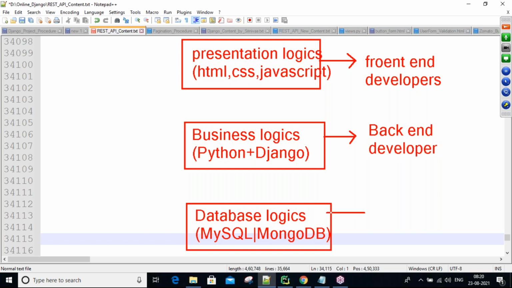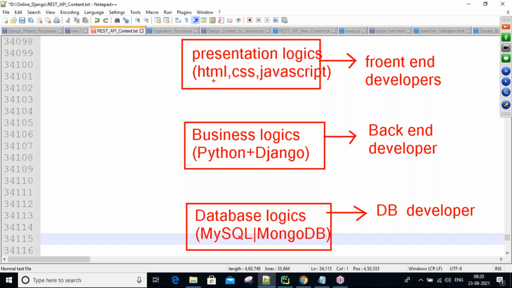And some people are involved only in this database logic area, then we call them DB developers, guys. The people working on the presentation side of our application don't know about the business logics. The people responsible for developing our application's presentation logics, we call the front end developer, guys.